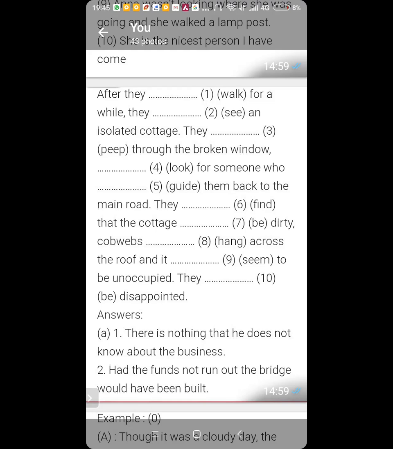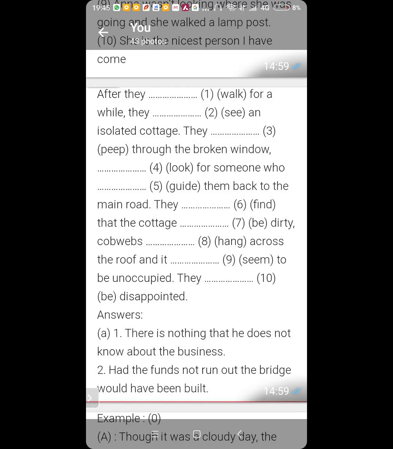Ansh. The cottage had, no, not had. See, after dirty, there is a comma. So it is not that the cottage had dirty cobwebs. The cottage was dirty. Why was and why not had?